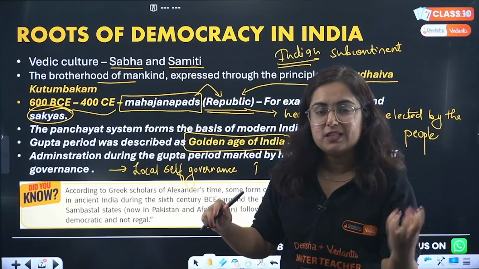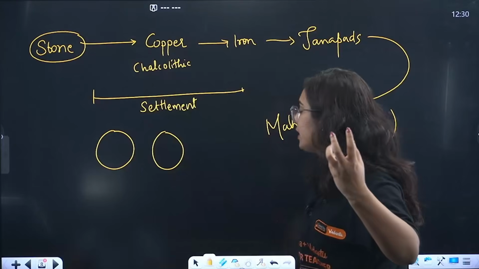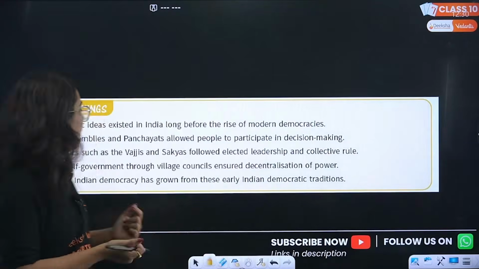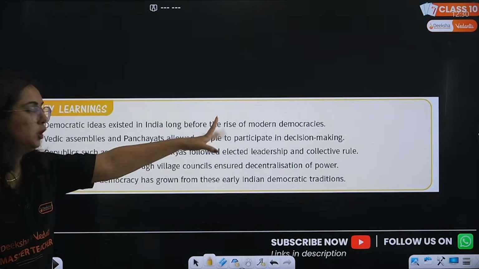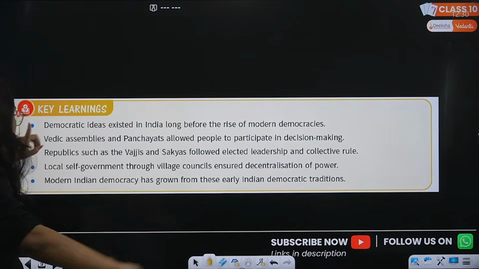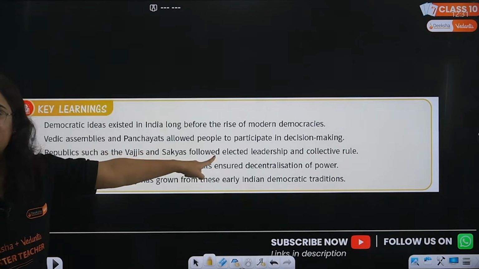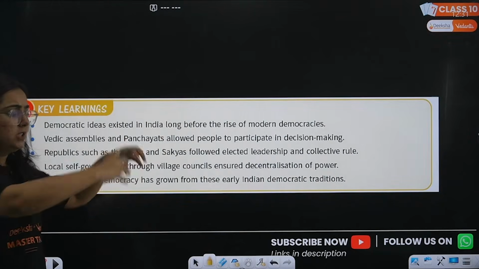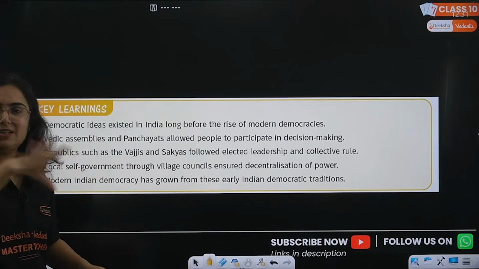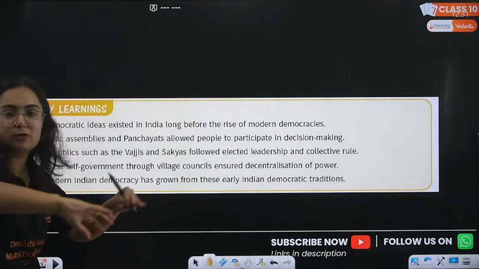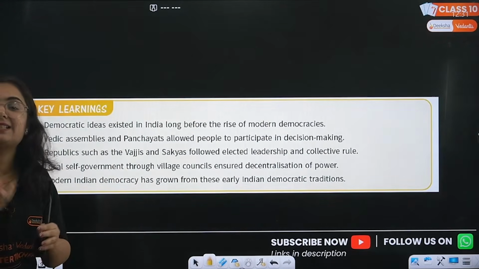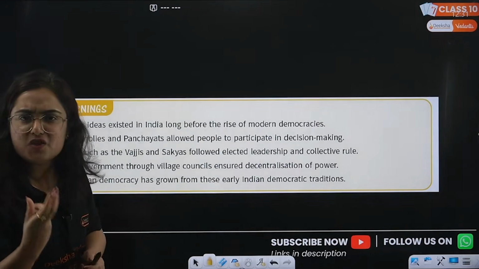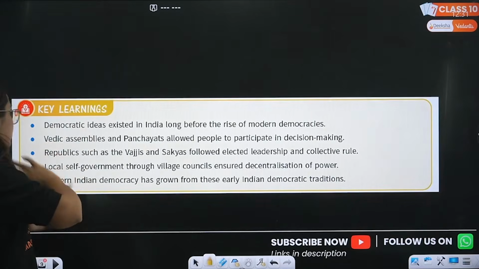So what is the actual depth of this? That we have roots in democracy. Coming to the next one, let's quickly recall what we studied up till now. Democratic ideas existed in India long before the rise of modern democracies. Vedic assemblies and panchayats allowed people to participate in decision making. As we see in movies, there is a banyan tree, the sarpanch along with his five panch members sitting, and a lot of people from the village. They are discussing what the requirements in the village are. Don't you think that is participation in decision making? Yes, it is.